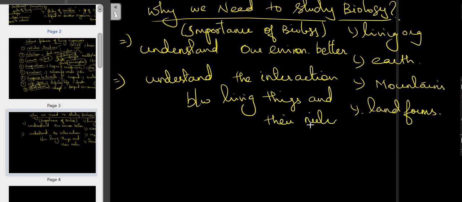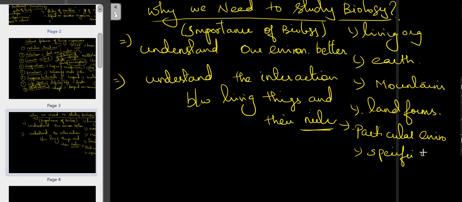NIC is the environment which particularly denotes only one particular organism, the particular environment in which specific organisms exist.